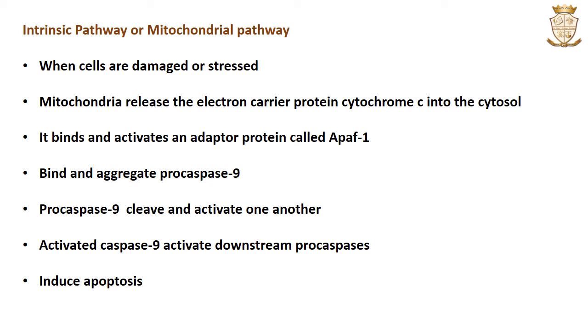Cytochrome C will bind to an adapter protein known as APAF1, which recruits the initiator procaspase 9 molecules. This leads to the formation of a caspase activating multi-protein complex called the apoptosome. The procaspase 9 will get activated to active caspase 9, which will cleave and activate other executioner caspases and leads to the degradation of cellular components for apoptosis.